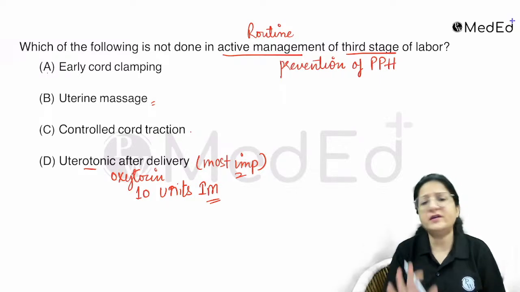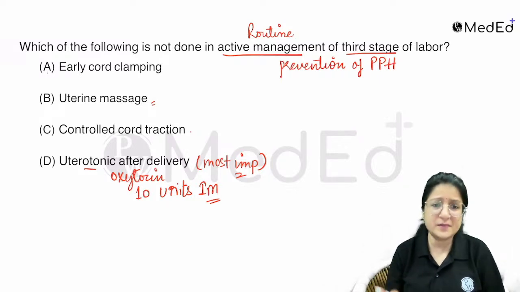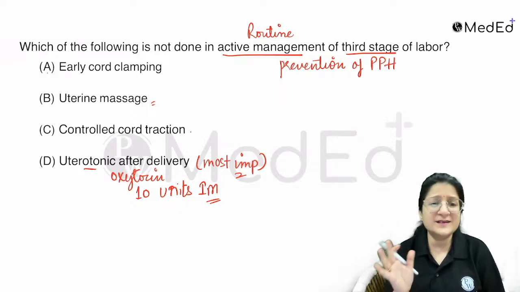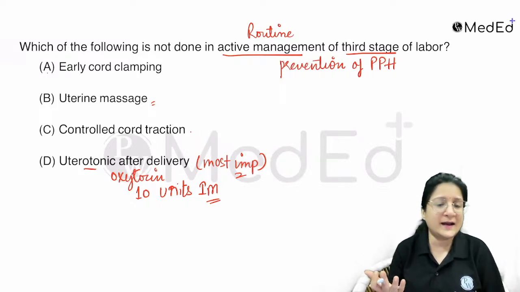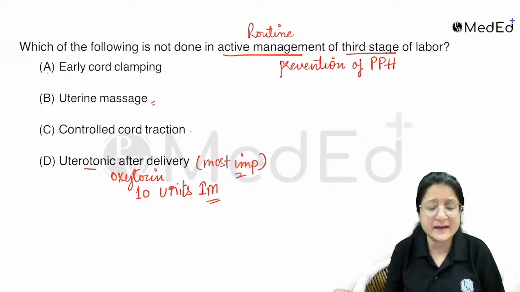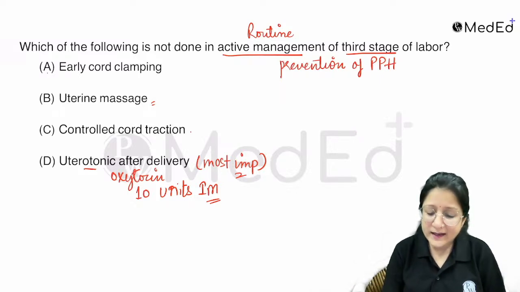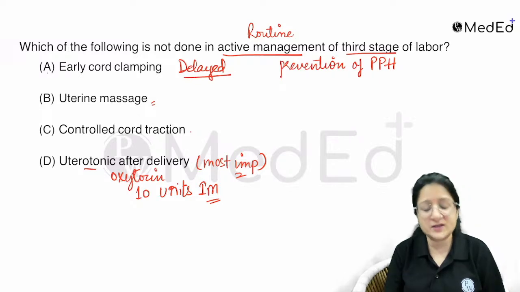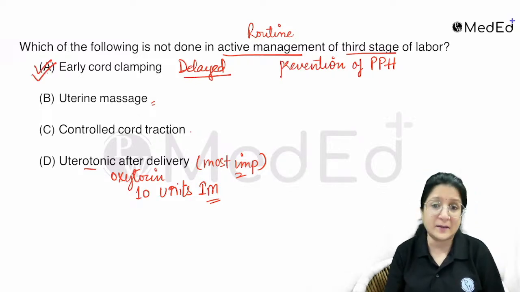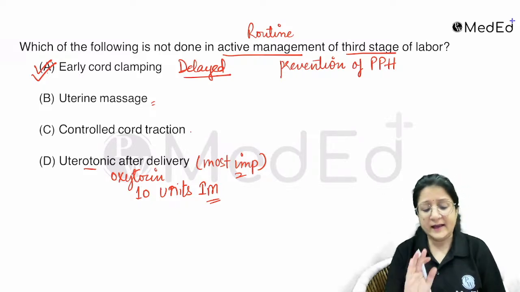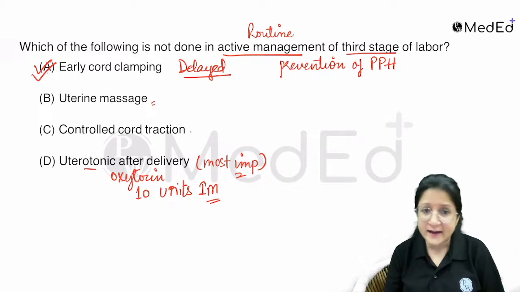Okay, uterine massage fits in active management of third stage of labor, but something that we don't do and something that is not required is early cord clamping. Until and unless there is an indication for early cord clamping, that is something that is not routinely done. What is routinely done? Routinely we are going to do delayed cord clamping, right? Delayed cord clamping is routine. So that's why the answer in this question is early cord clamping. This is not done routinely in active management of third stage of labor.